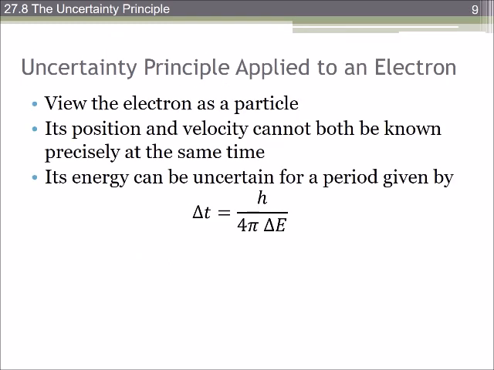Basically, the uncertainty principle views the electron as a particle. Its position and velocity cannot both be known, and its energy can be uncertain for a period of time given by this. So we're going to resolve the equation for delta t.